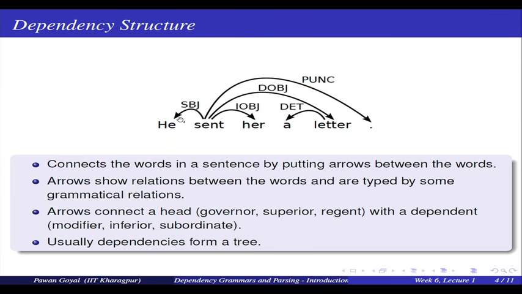And what do these arrows connect? They connect a head word like sent with a dependent word like he. In linguistics there are some other terms: head can be called a governor, superior or regent, and the dependent can also be called a modifier, inferior or subordinate. And usually, as you would see, the dependency will form a sort of tree structure.